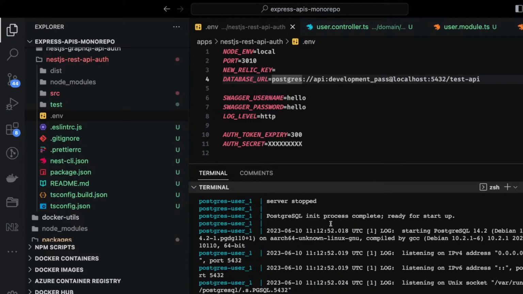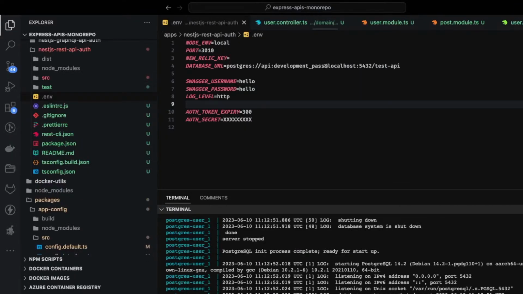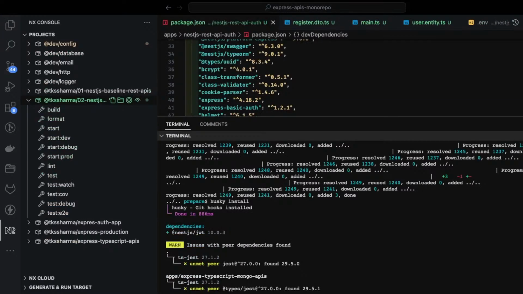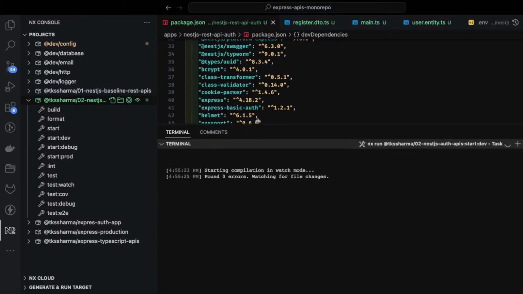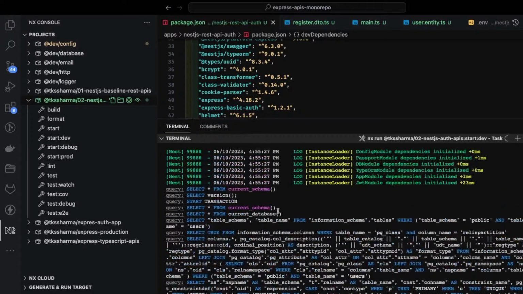Now let's start the application and troubleshoot any errors if we see. You can use Nx console, or you can go to the directory and do npm run start dev. So this is 02 nestjs API, auth API, and I can see it started.